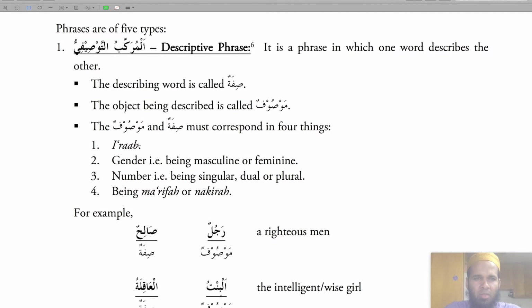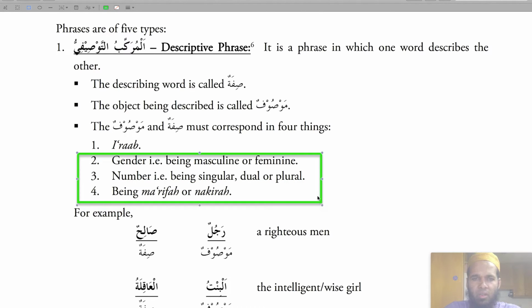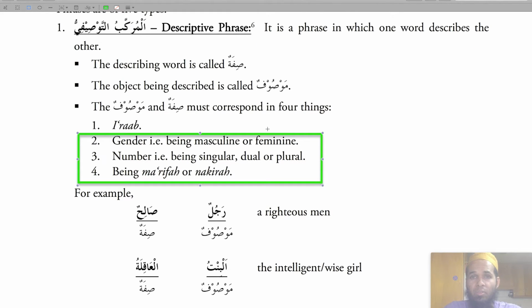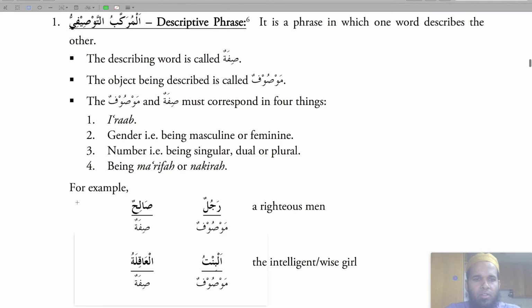Number 1, i'rab, the ending of the words. If it ends in dhamma or fatha or kasra, both of them must end at the same type, same i'rab. Gender, masculine or feminine. Number, if it's singular, dual, plural, they must also match. And ma'rifa and nakira, if the mawsuf is known, sifa is also known. Okay, let's look at these 2 examples.